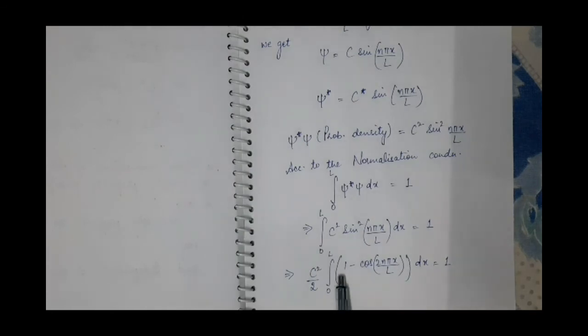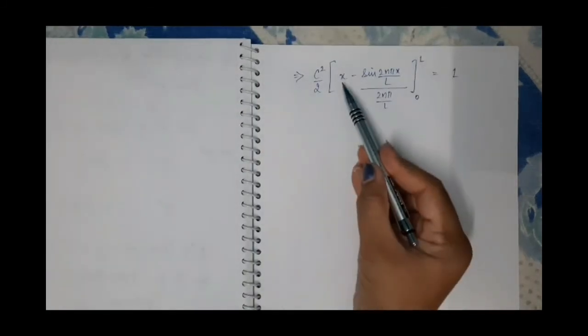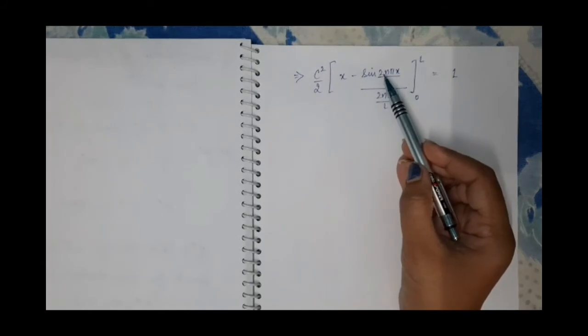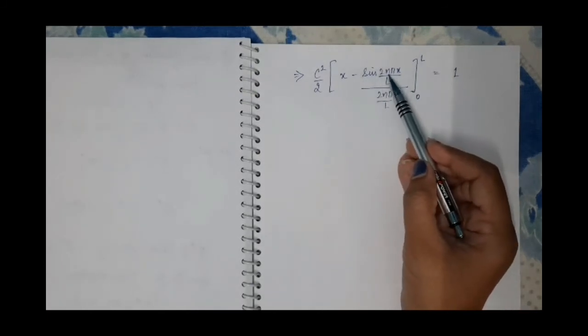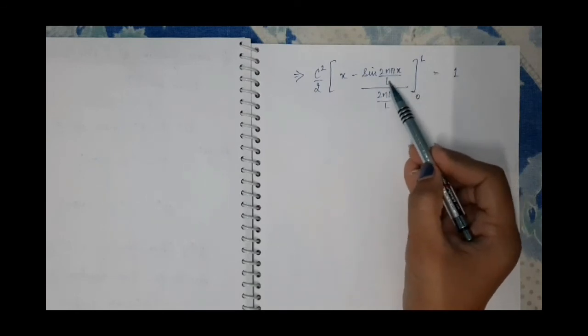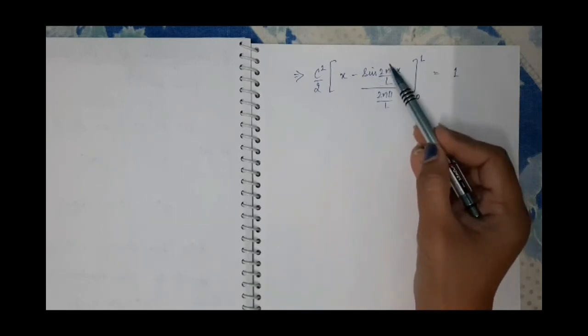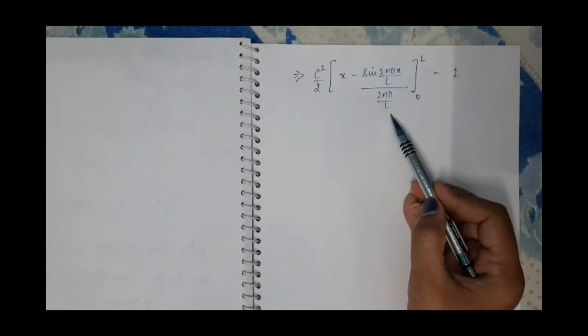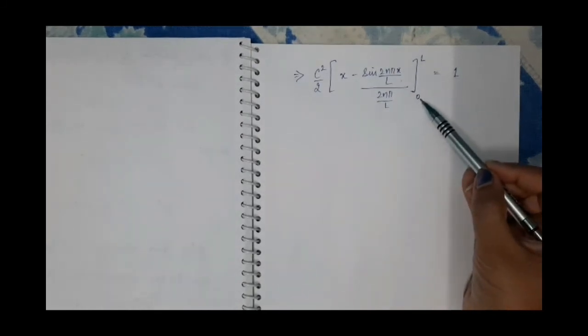Integration of 1 will be x, and integration of cos theta will be sine theta, and theta is here 2n pi x by l, so divided by its differentiation, it will be 2n pi by l. Then these are the limits, lower limit, upper limit.